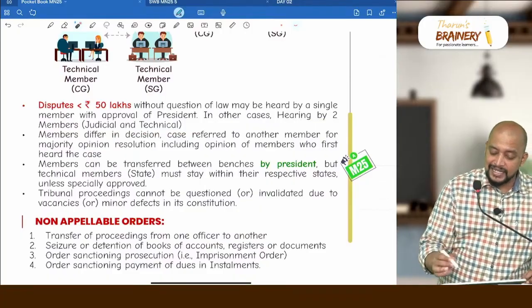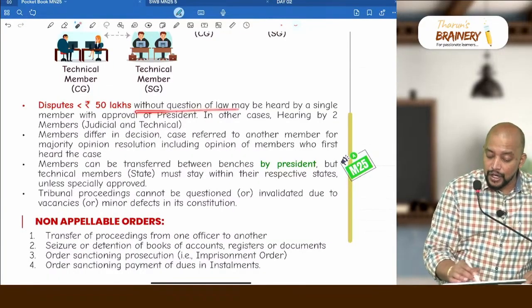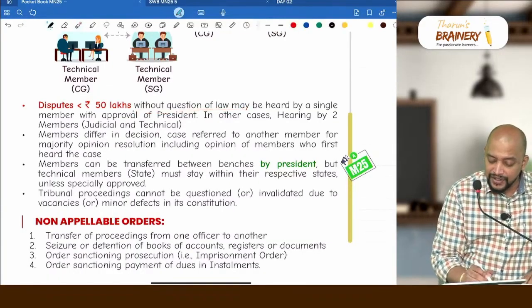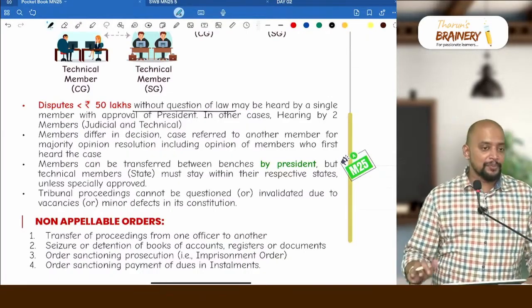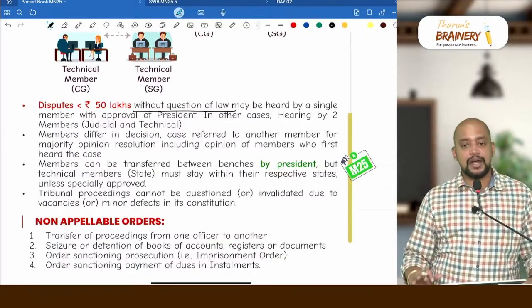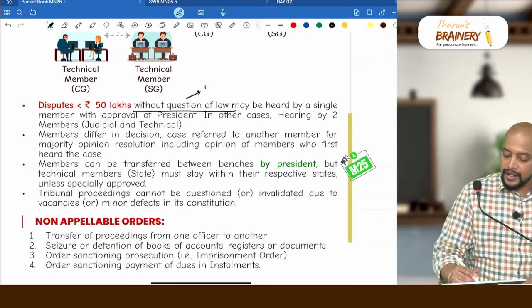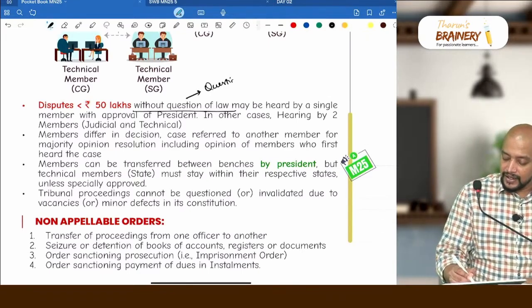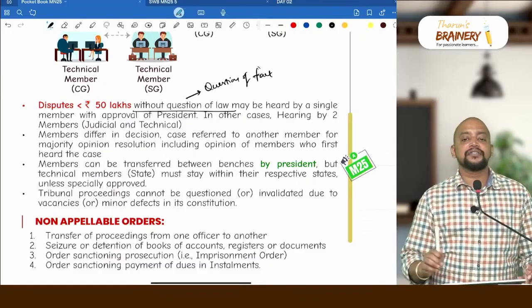Up to 50 lakhs, question of law cannot be heard by one person. Without question of law, underline that, without question of law. If it is a question of law, definitely two members by default, whatever may be the amount. So then without question of law means what? Question of fact. Okay, so it is not question of law, it is question of fact. In that question of fact only they have given the division.